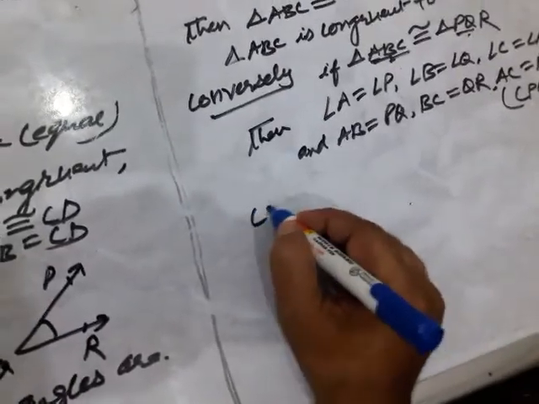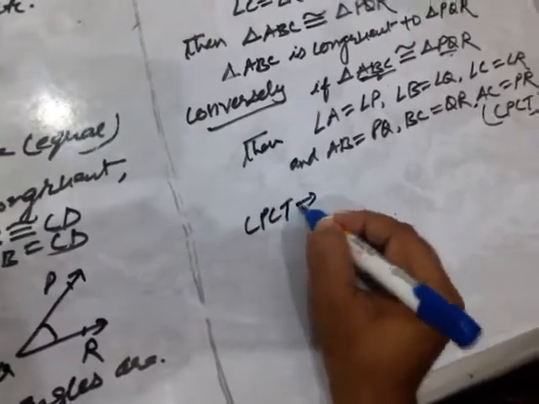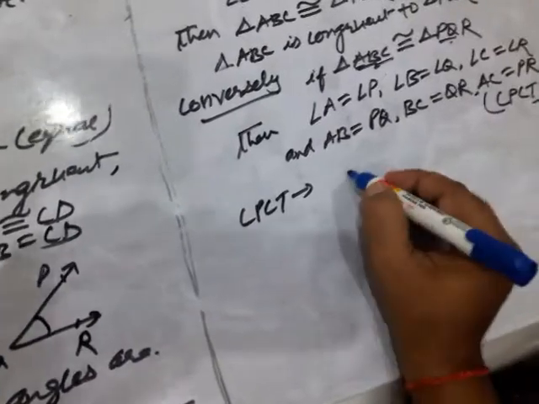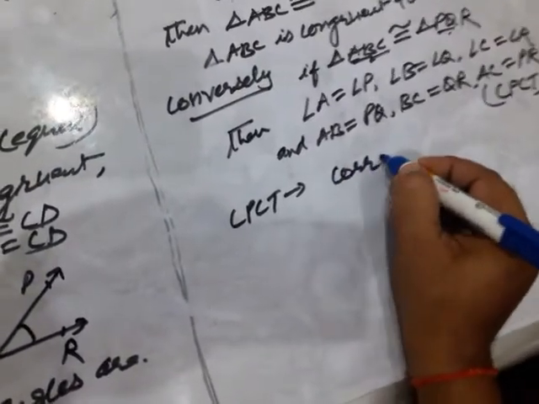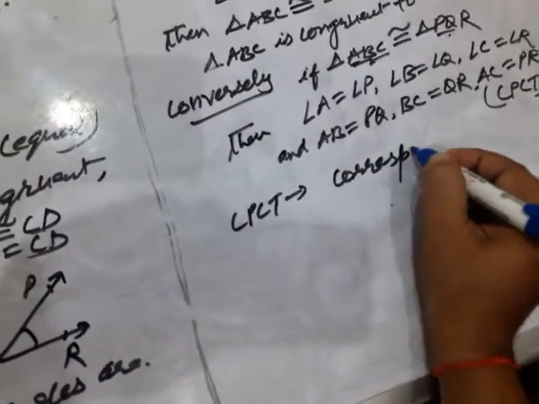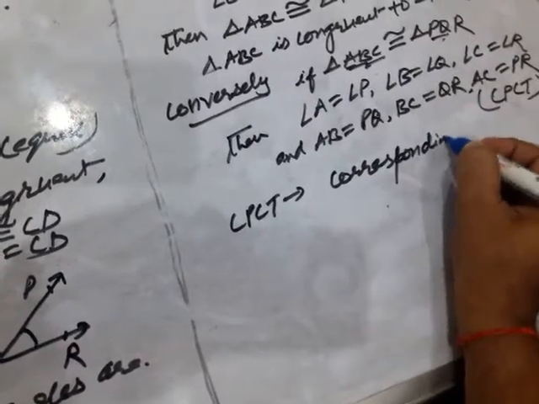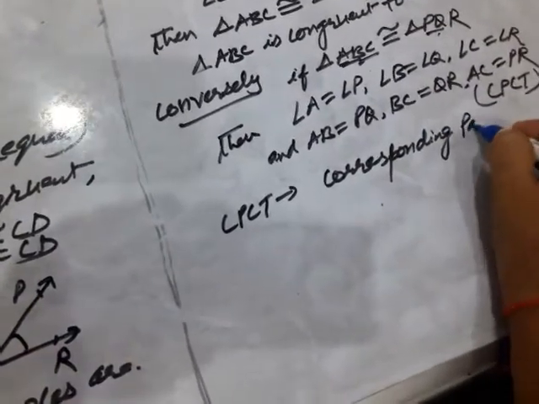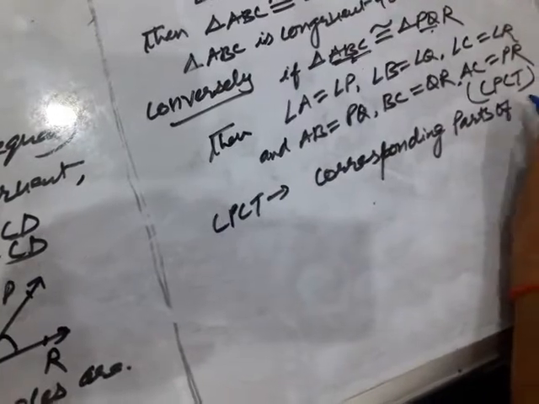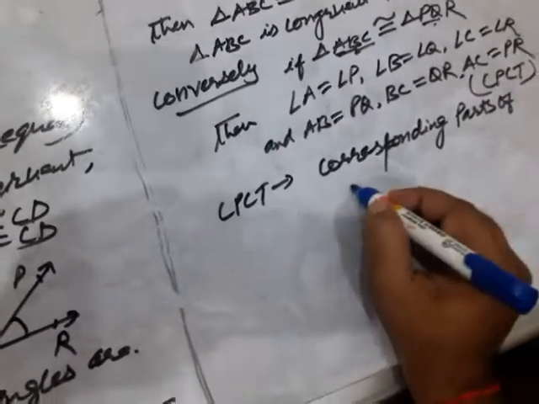What does CPCT stand for? CPCT stands for corresponding parts of congruent triangles.